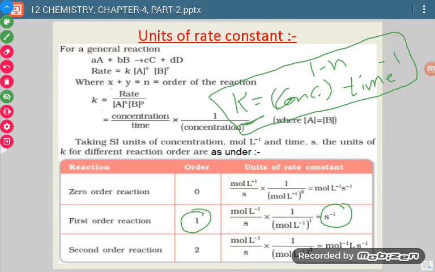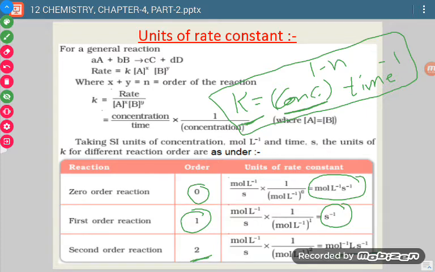Now if we talk about a zero order reaction, then units of concentration, which are mole per liter, raised to power 1 minus 0. 1 minus 0 means 1. So mole per liter raised to power 1, it means till this point we get mole per liter, and then time inverse. Time inverse means second inverse. So these will be the units for a zero order reaction. Similarly, for any order reaction we can find the units.